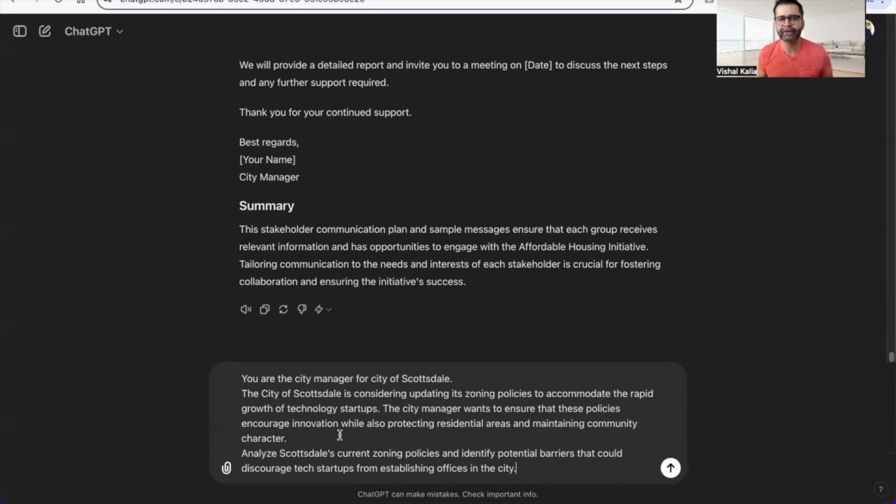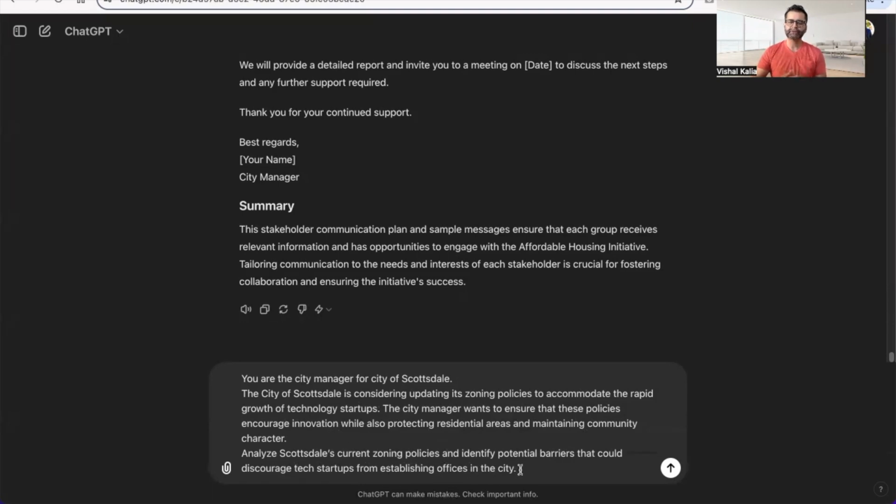I really love writing about it. So let's say the City of Scottsdale is considering updating its zoning policies to accommodate the rapid growth of technology startups. And we're seeing a lot of tech companies moving from Silicon Valley to the Phoenix metro area. So this is a good problem for Scottsdale to have. A city manager wants to ensure these policies encourage innovation while also protecting residential areas and maintaining community character. So analyze Scottsdale's current zoning policies and identify potential barriers that could discourage tech startups from establishing offices in the